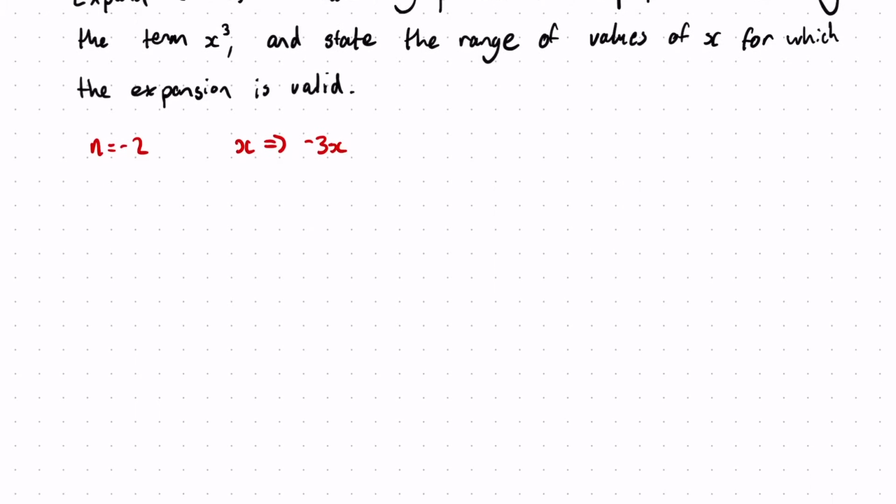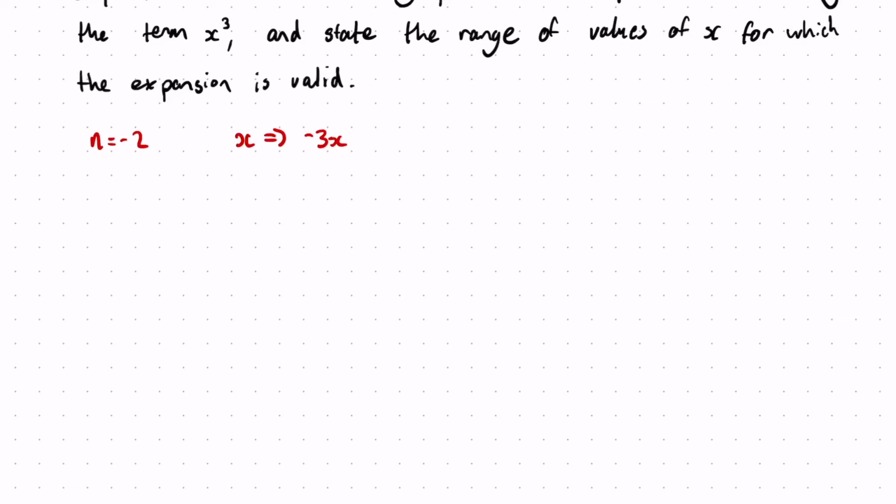Our expansion always starts off with 1, plus our n lots of our x, so n is minus 2, our x is now minus 3x.